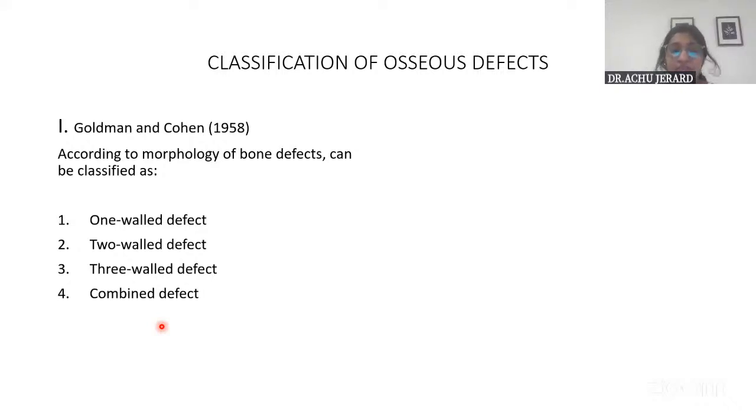There are different types. The vertical defects were classified by Goldman and Cohen in the year 1952 as one wall defect, two wall, three wall, and combined. You can draw a picture also. One wall is nothing but a hemiseptum, only one wall is remaining, right? Two wall is two walls remaining, three wall is three walls remaining. Okay, that is the vertical bone defect, the three wall defect.